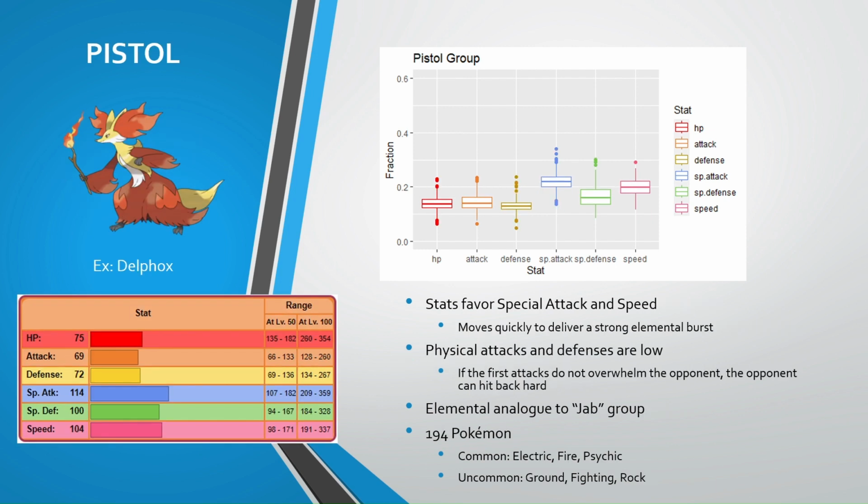And the final group is the Pistols. Personally, these are my favorite Pokemon. Pistols are like the jab group, but they don't bother punching. Instead, they fire strong elemental attacks before their opponent can move. Electric, fire, and psychic Pokemon are iconic pistols, and entirely unlike their ground, rock, and fighting counterparts.